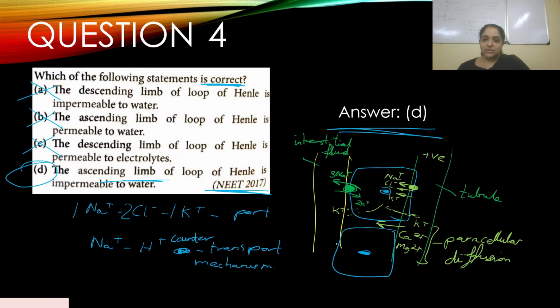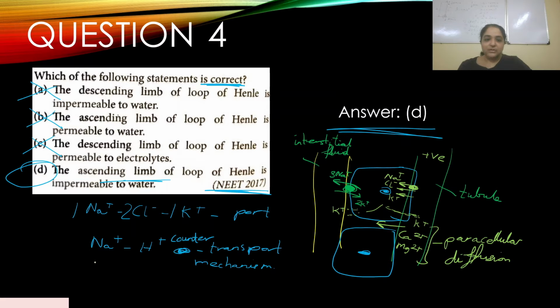So this is what happens in the ascending limb of loop of Henle. This is one part where reabsorption takes place. I think about 25% of the electrolytes are reabsorbed in the ascending limb of loop of Henle, and this plays a very important role. So it's good if you understand this concept. I have explained how this works.